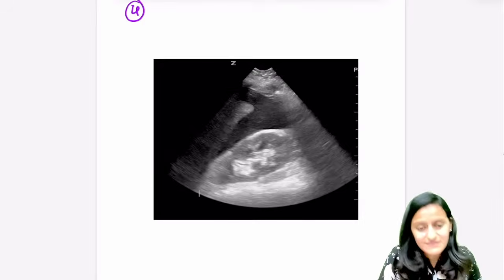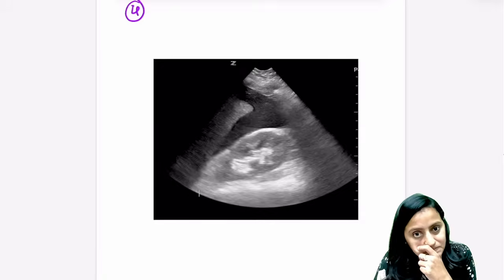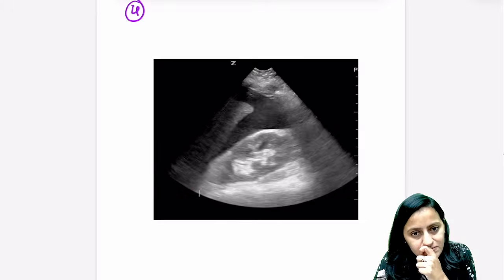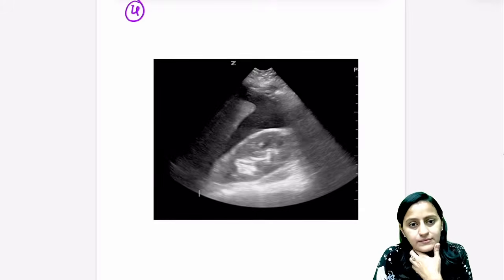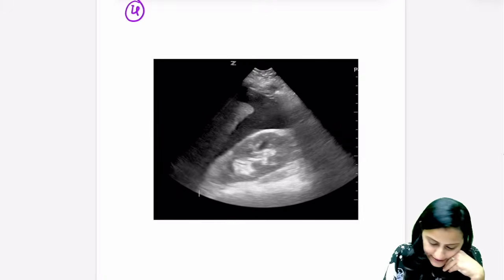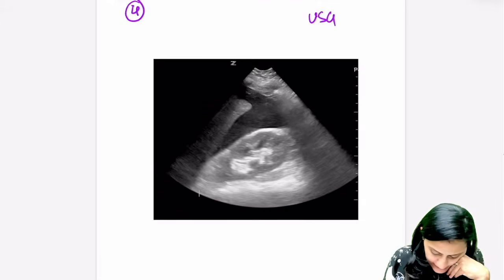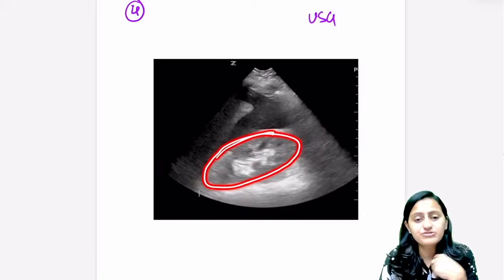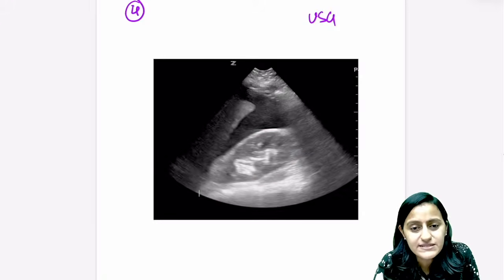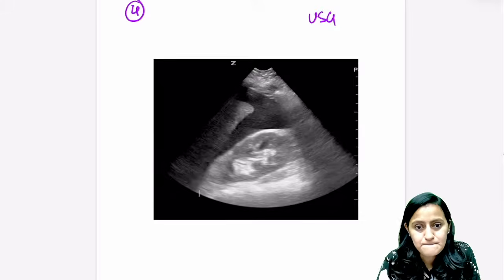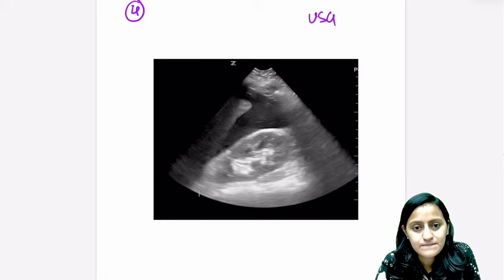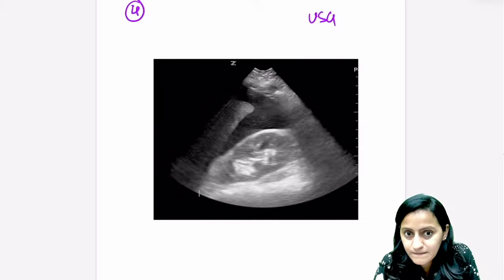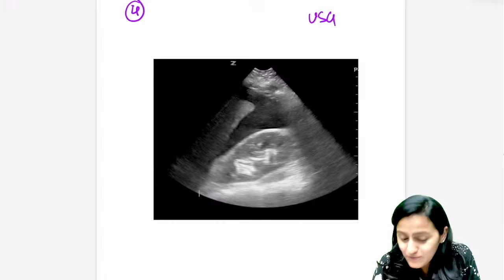First, identify this modality. What is this? Correct, this is an ultrasound. And can you identify this structure, this organ in the abdomen? What is that on ultrasound? No, there's no shadowing here.